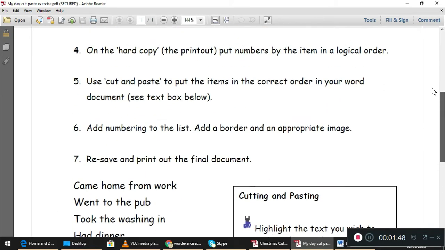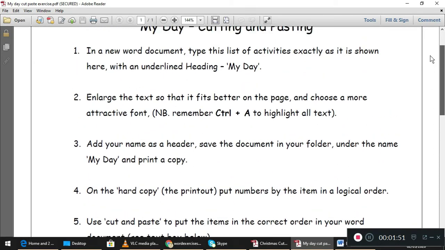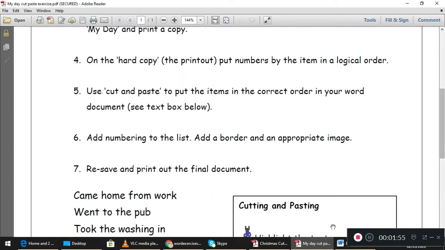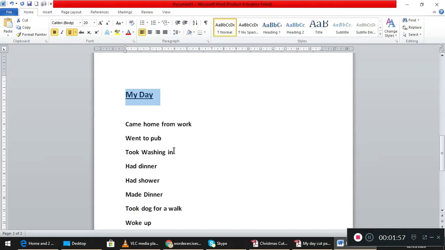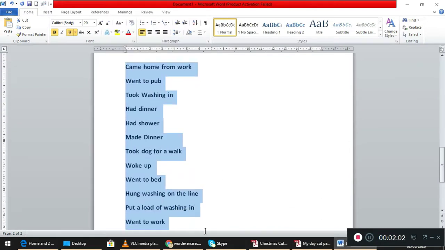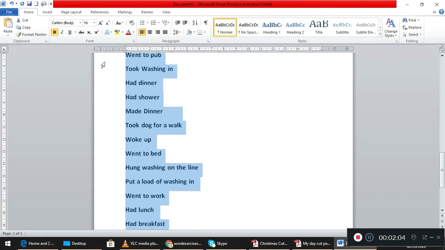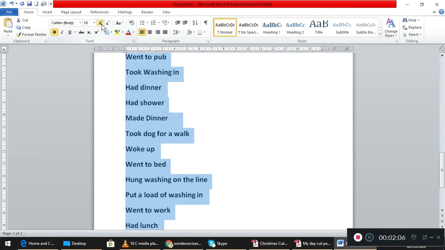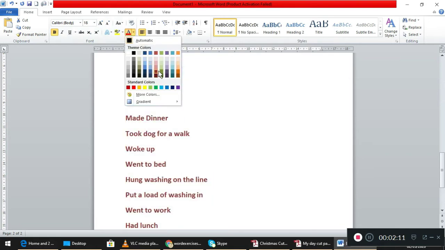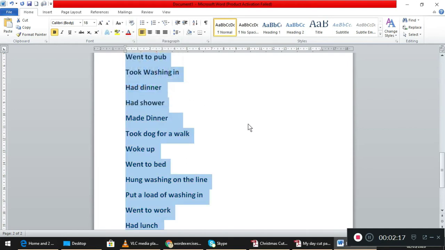Now the second step is to enlarge the text so that it fits bigger on the page and choose a more attractive font. Any other font style or font color you want to use, you're more than welcome. Enlarge means make it big. Apart from that, I'm going to use this dark blue. Okay, I'll keep it as it is, students.